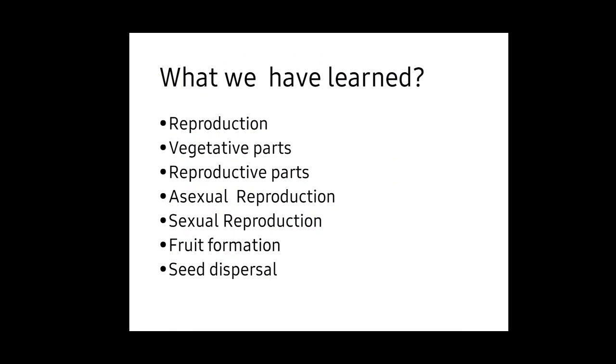What have we learned in this lesson? We started with the definition of reproduction. Producing their own kind is known as reproduction, and this is common to all living organisms. Next we saw the vegetative parts and reproductive parts. Vegetative parts are the parts which help in their life cycle, and reproductive parts are the parts which help in reproduction. Root, stem, and leaves are examples of vegetative parts, and flowers and fruits are examples of reproductive parts.